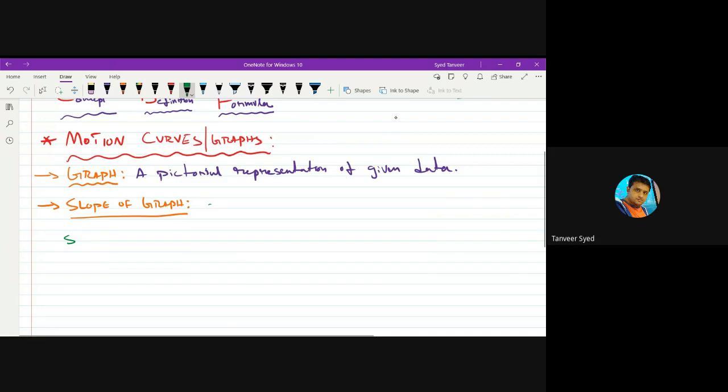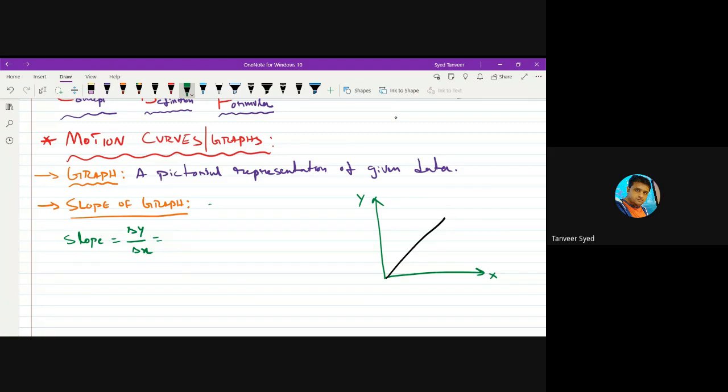Suppose we have a graph like this. Some quantity is on x-axis, some quantity is on y-axis, and the graph is like this, a straight line. Then the slope of this line means, mathematically, it is the difference of y coordinates to difference of x coordinates.